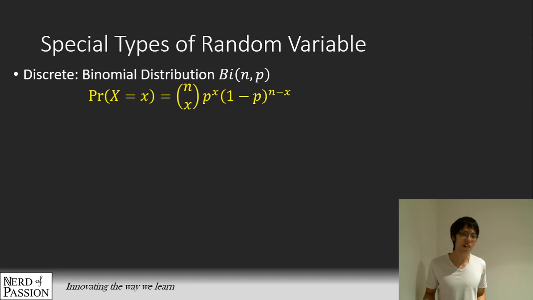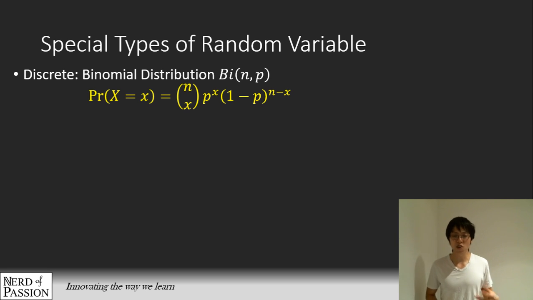Given the probability of success, the number of successes is given by this nice formula: the probability that the number of successes is equal to x is equal to nCx. Written over here, I use the matrix notation because it's shorter and easier to work with. nCx is how many ways you can permute the successes and the failures within the number of trials. Then you multiply by the probability of success raised to the power of the number of successes, x, and then multiply by 1 minus p, which is the chance of failure, raised to the power of n minus x, which incidentally is the total number of failures.